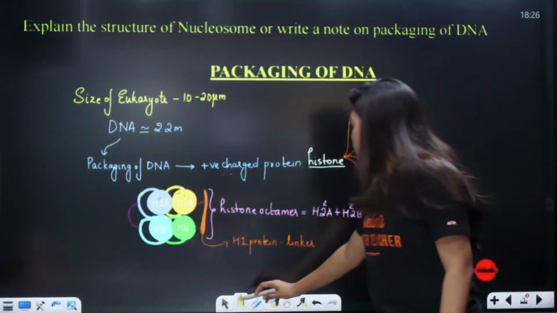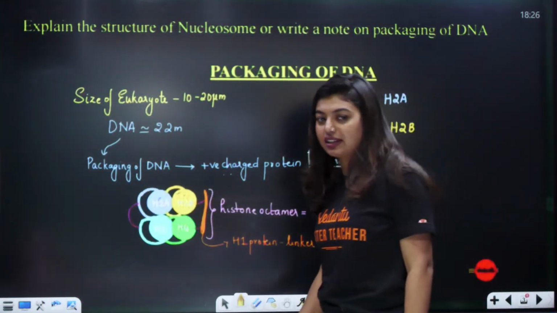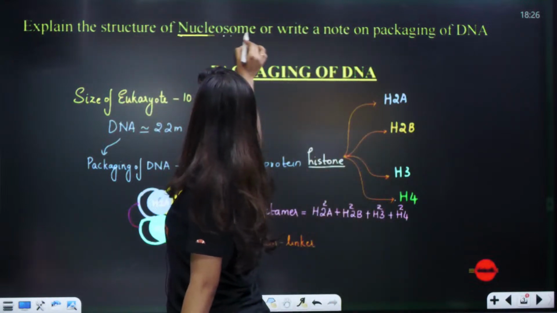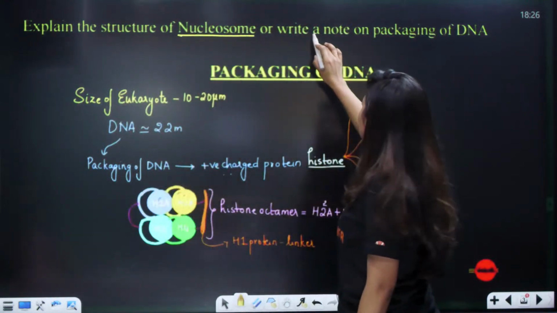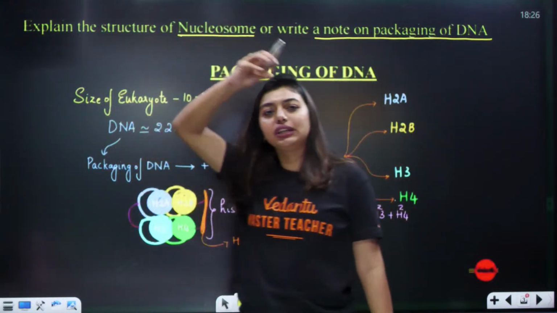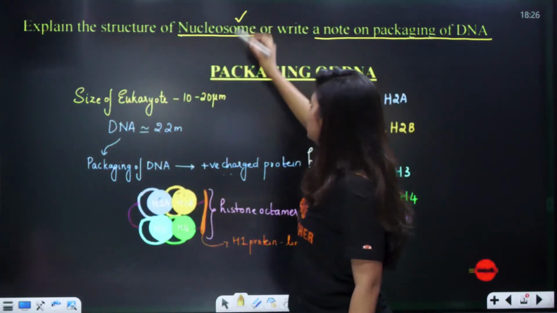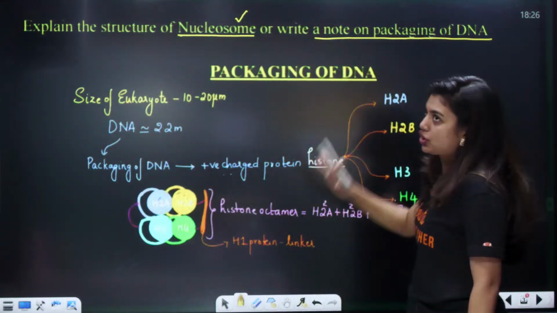Chalo, let's start. So the first question, students, the most repeated question from molecular basis of inheritance is: explain the structure of nucleosomes, or write a note on the packaging of DNA. This question can be together. So explain the structure of nucleosome and write a note on the packaging of DNA.